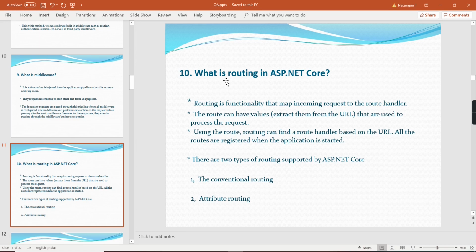All the routes are registered when the application is started. In ASP.NET Core, we have two types of routing. One is conventional routing and the other is attribute routing. Conventional routing is the default one, and we implement it in a global way. The next one is attribute routing. Using the Route attribute, we enable attribute routing.